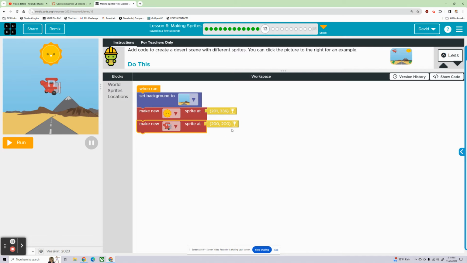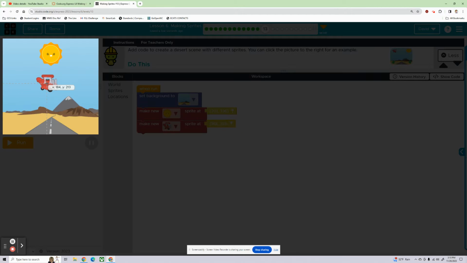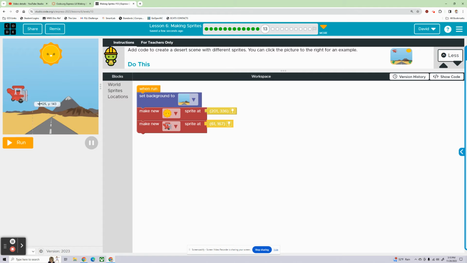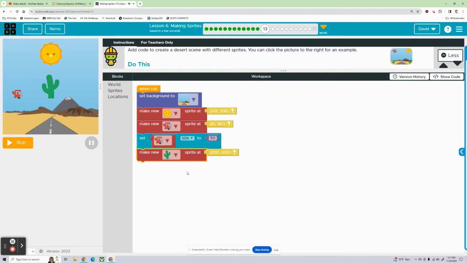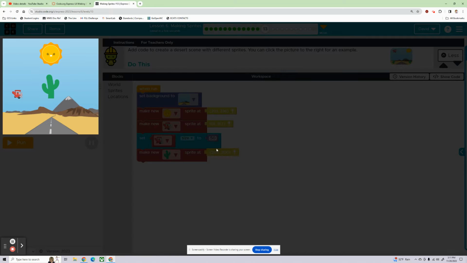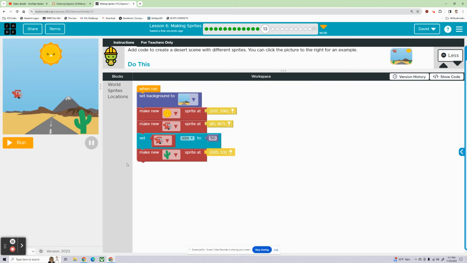Let's use a red airplane, like the Red Baron. We'll have him flying a little bit low down here. And I'm going to use this size. Let's set the size of the plane. Yeah, 50 is good. And then let's throw in some cacti. Cause why not? He's definitely not going to be right there. I'm going to put the cactus down here, like it's right next to the road. All right, and closer to us. And then let's put another cactus. Kind of go with this illusion that we have actual distance happening here.